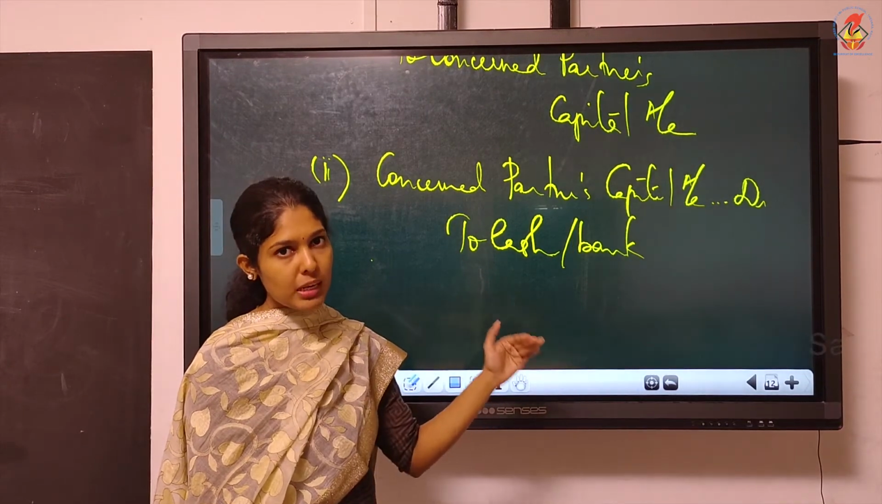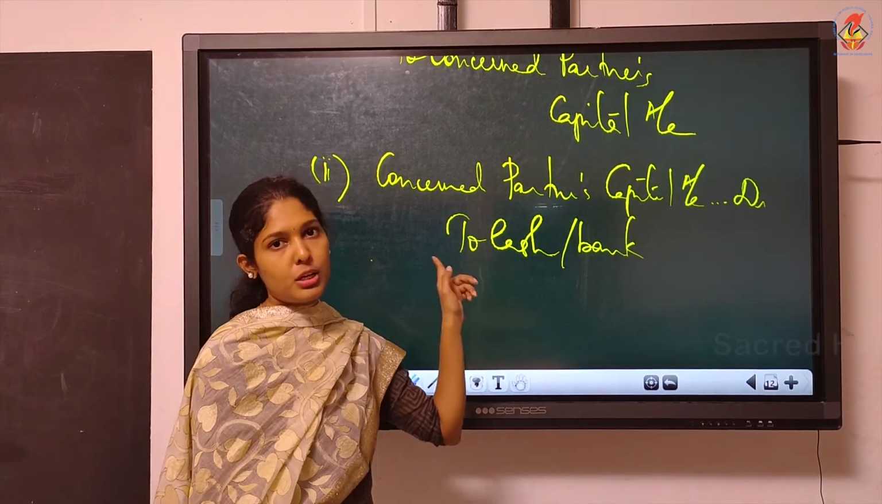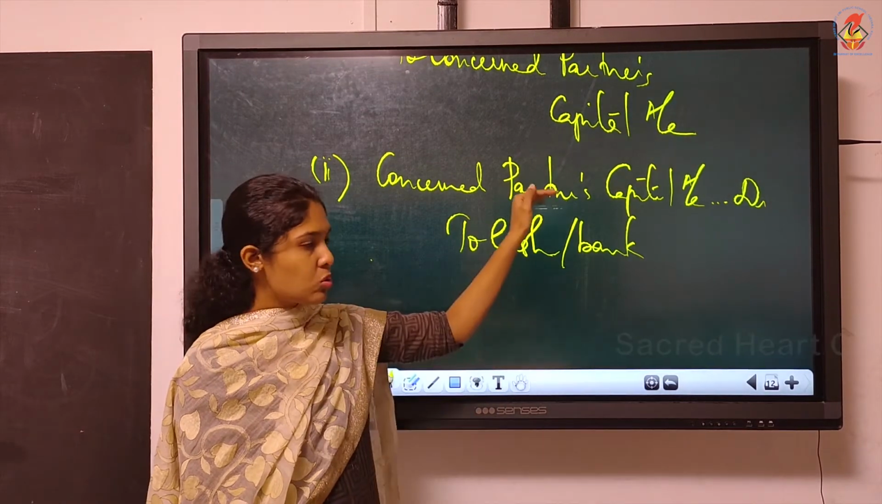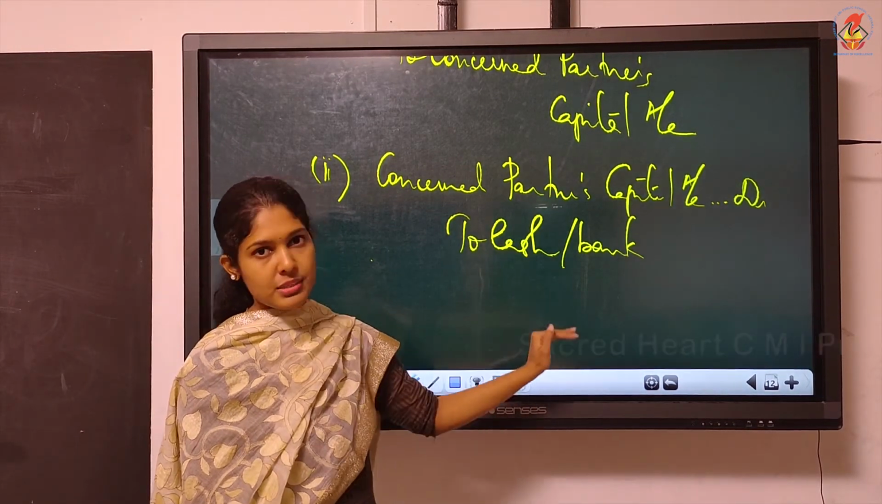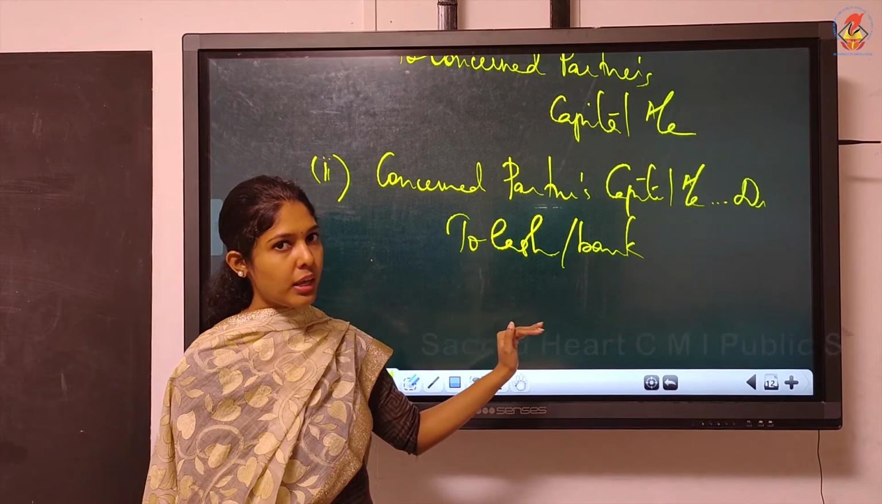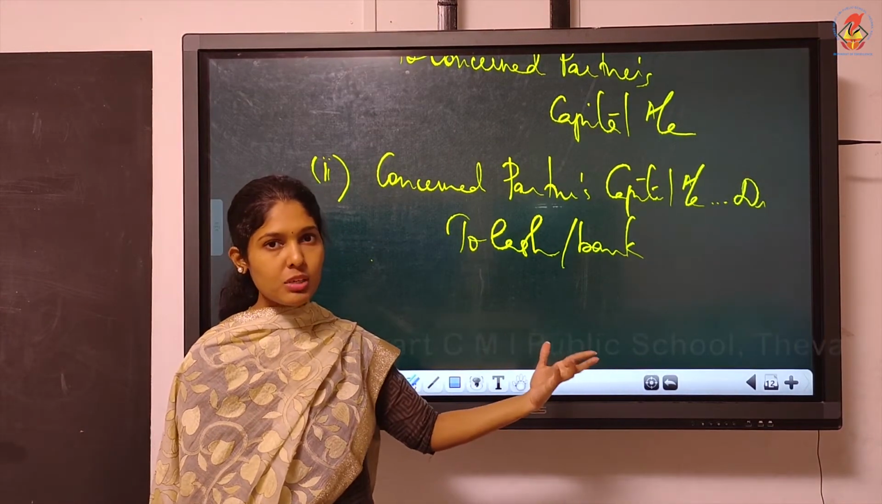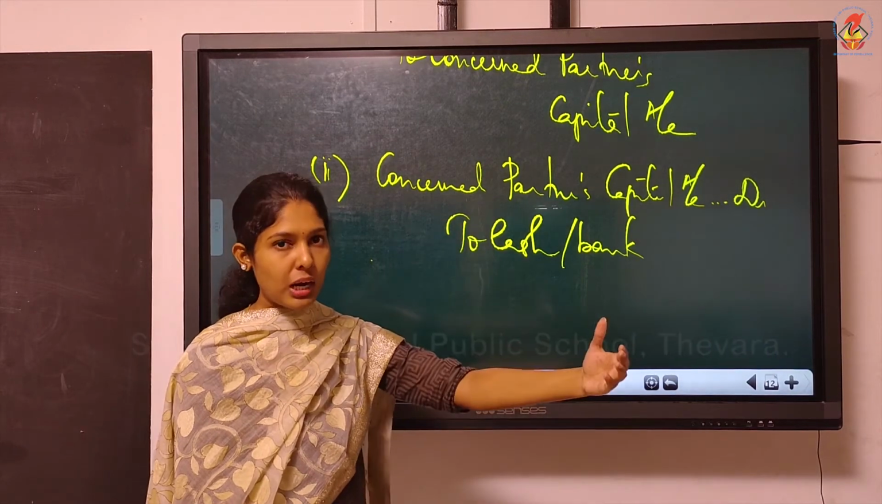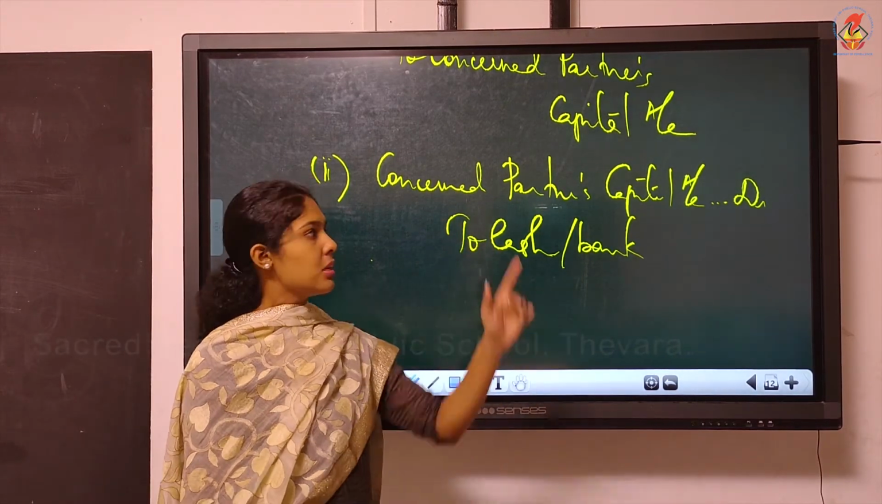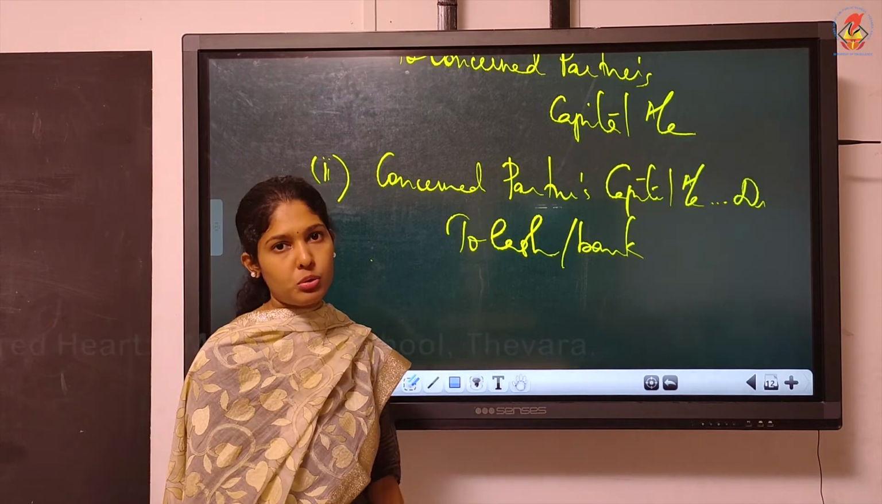But since it is paid by the firm, what did we write? To cash or bank. There is no realization account here in the second entry. You understood how to write? Firm paid, immediately we wrote to cash or bank. Then later we saw that it's on behalf of the partner. So the partner is bearing. So we have to debit his account.